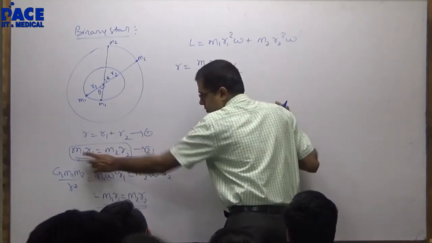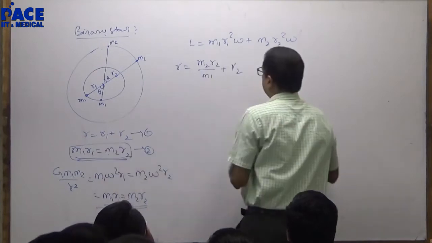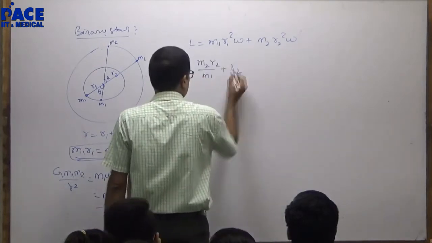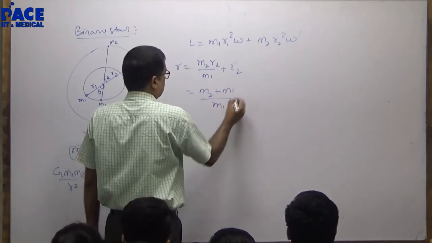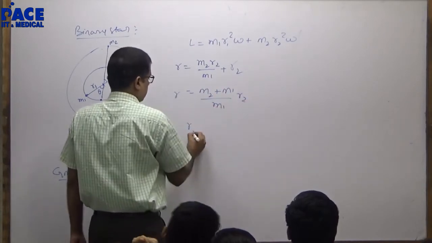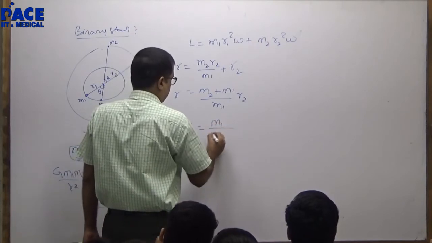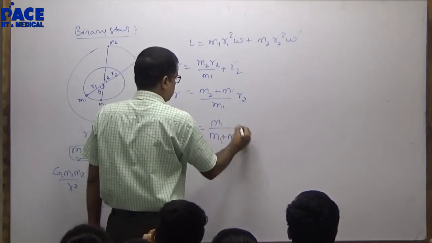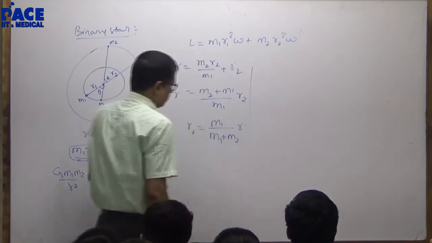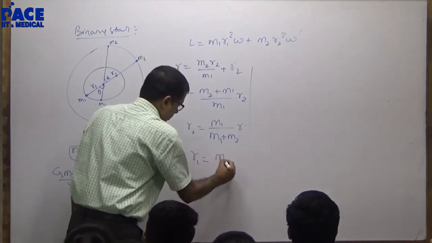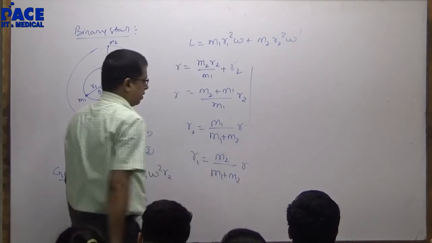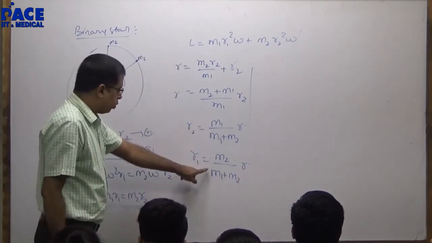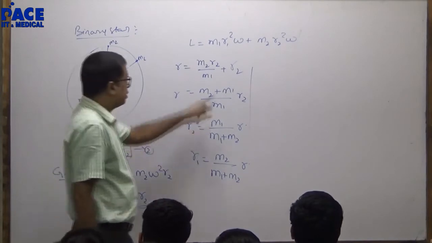R1 is M2 R2 by M1. Right? This is R2 times M2 plus M1 by M1. So R2 is M1 by M1 plus M2 into R, and R1 is M2 by M1 plus M2 into R. Once I get R2, I can make a guess what R1 is.